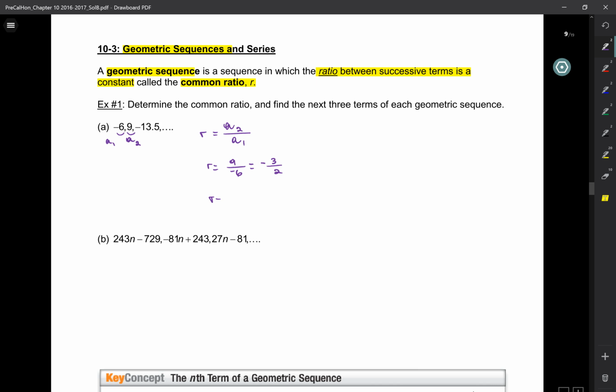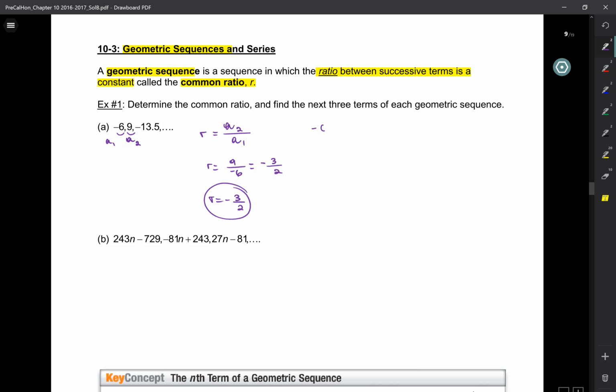So that's the common ratio R. That means to get each successive term, we're not adding or subtracting the same number, we're multiplying by the same number, okay? And then it says, find the next three terms of each geometric sequence.